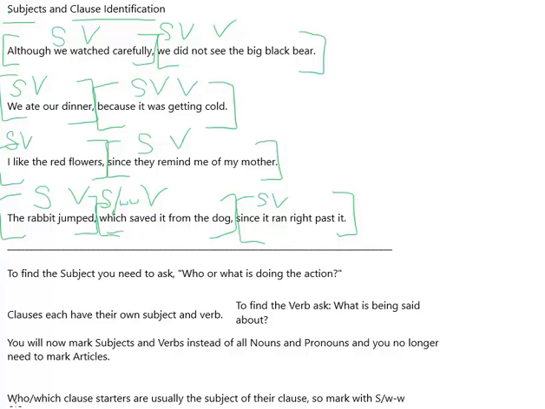Remember, whenever you see your who-which clause, you're going to want to mark it with an S/WW. Whenever you see your subject, you're going to want to mark it with an S. And whenever you see a verb, you're going to want to mark it with a big V now. You will no longer be finding all nouns in a sentence or all pronouns in a sentence, and you will no longer need to mark your articles.